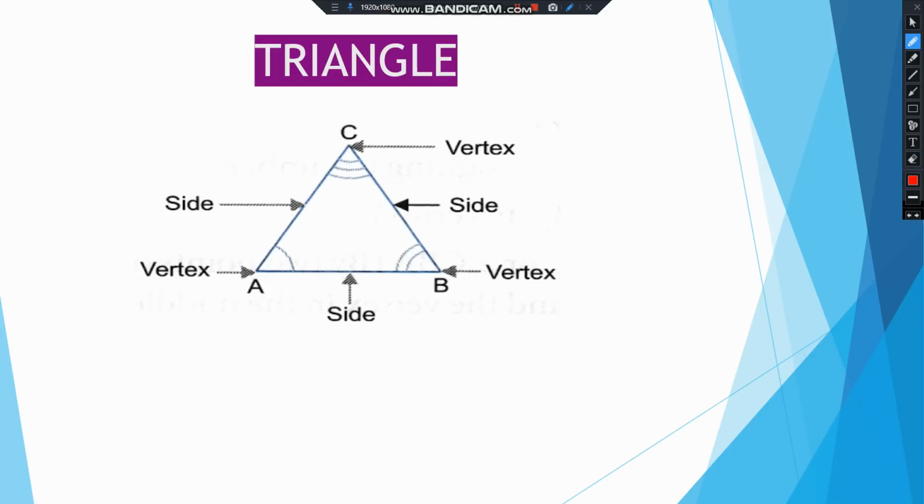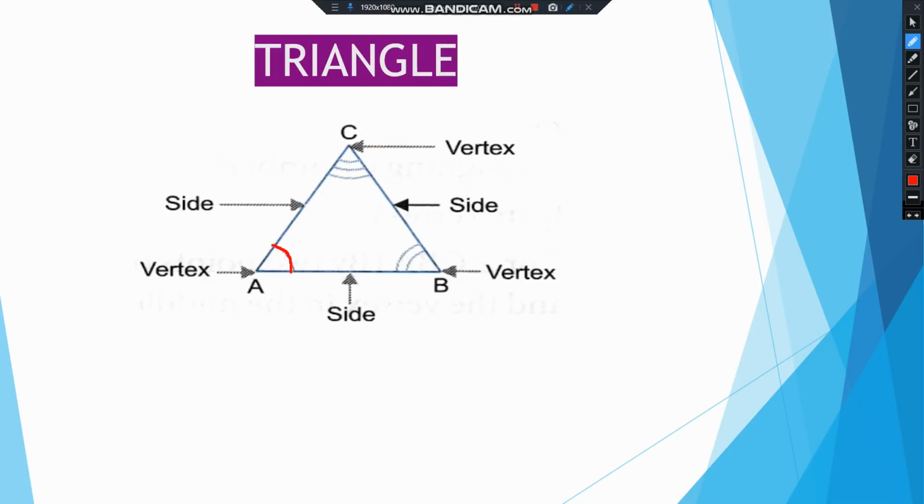What about angles? Can you name this angle? This angle is angle CAB, right? Or angle BAC. So we can name an angle in any order, but the condition is that this alphabet should lie in the center. You can't name it angle ACB. So A has to be in between.